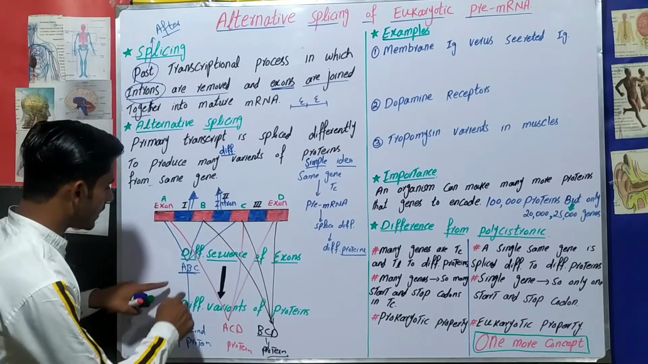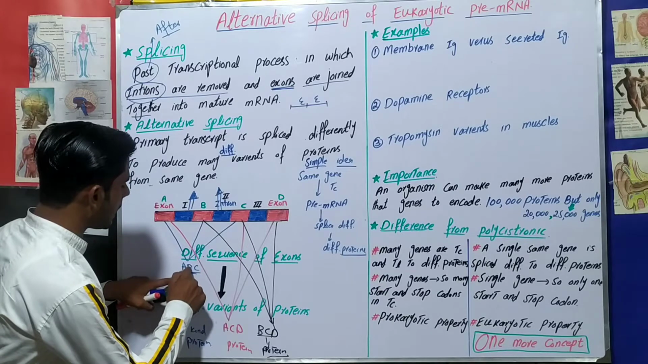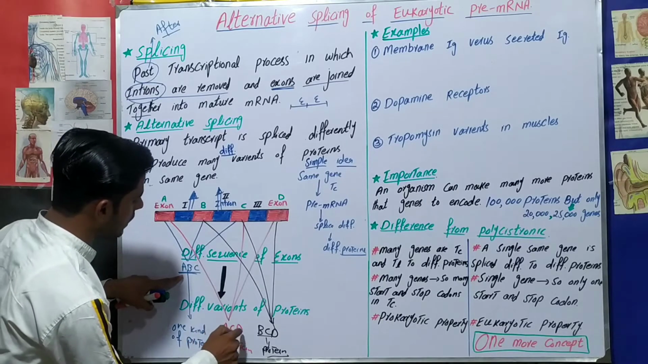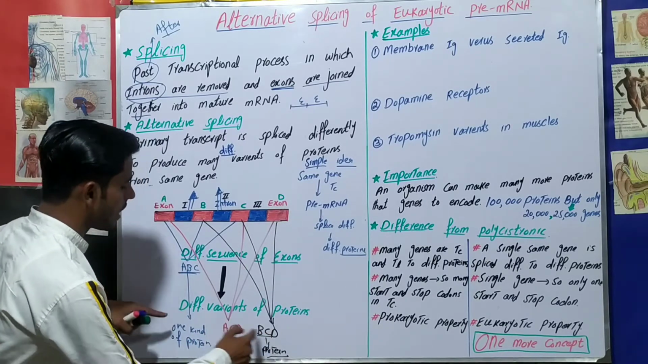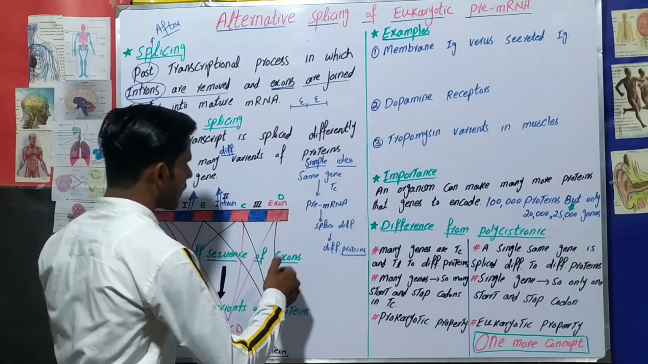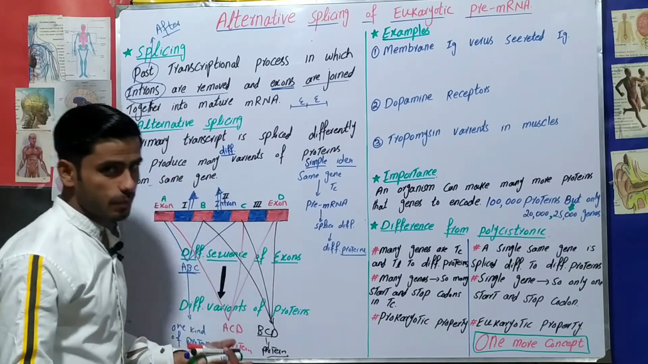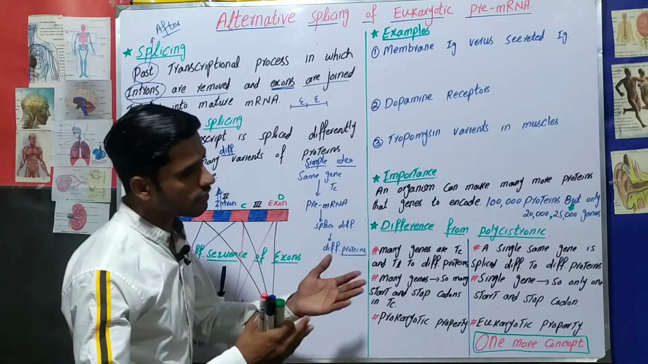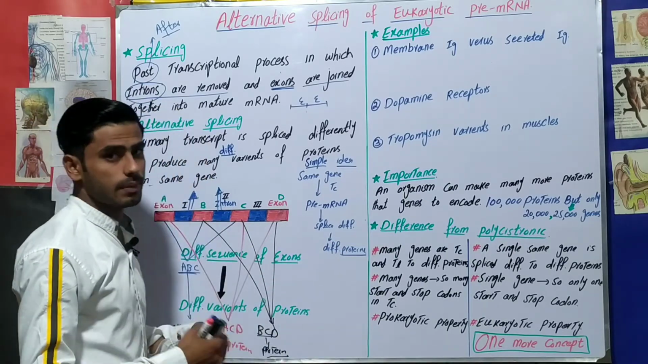As you can see here, if we join A, B, C, this is a different structure. A, C, D, a different structure. B, C, D, a different structure. When their sequence of exons is different, then the structure of the proteins will be different. When the structure of the proteins is different, then automatically their functions will be different.